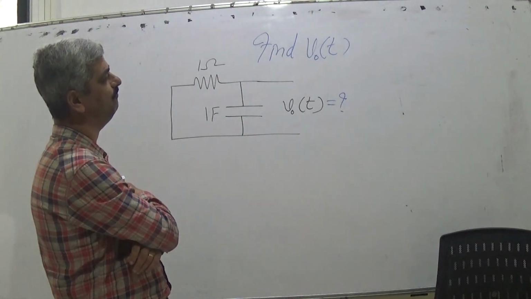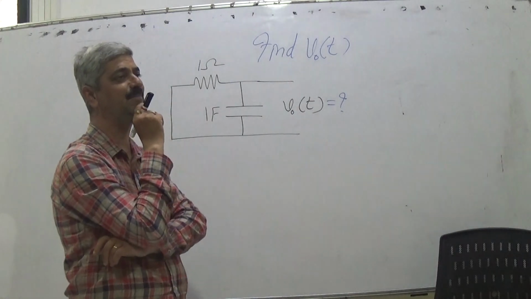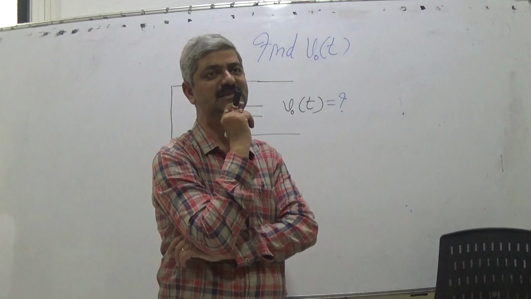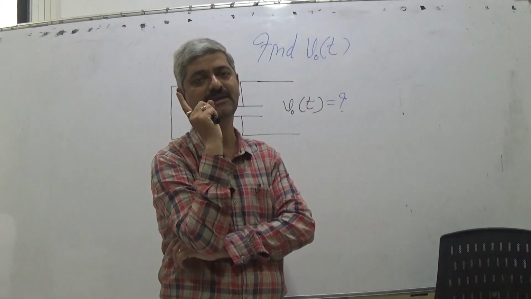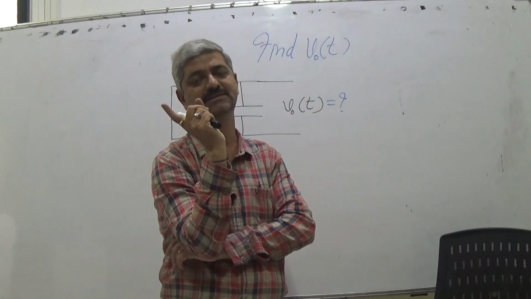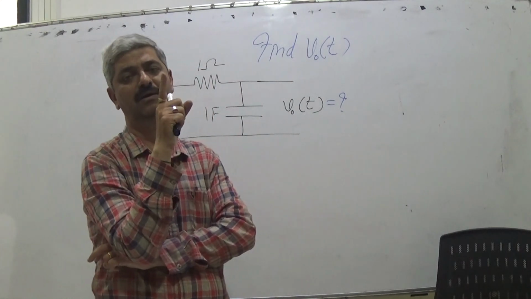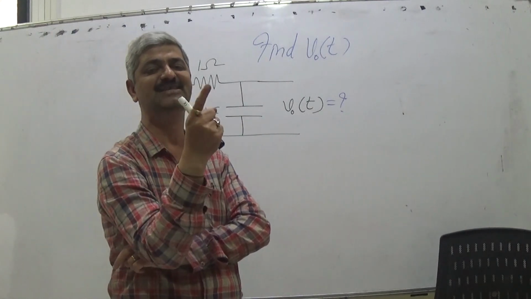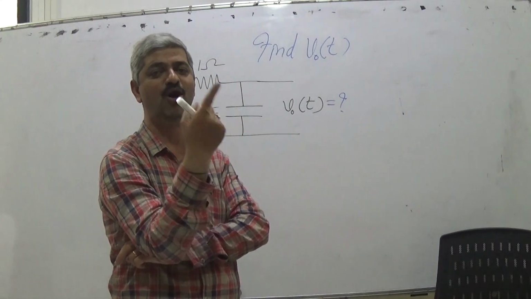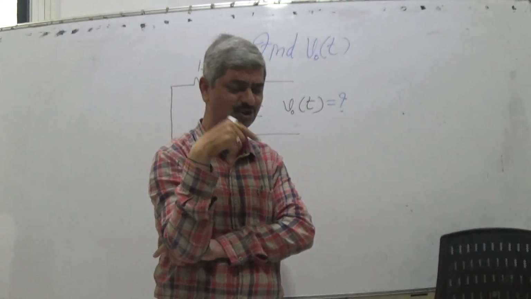Now, just like you know the first principle, ab initio, the first principle of derivative. What is that? dy by dx is equal to f dash x is equal to f of x plus h minus f of x upon h, as h tends to 0. So right from that you can solve.